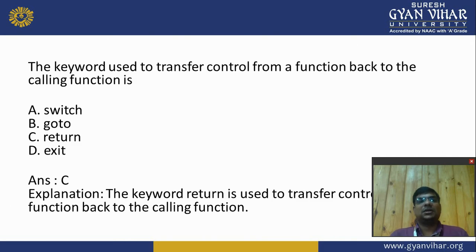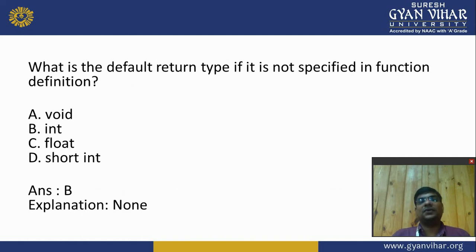MCQs. The keyword used to transfer control from a function back to the calling function is switch, goto, return, or exit. It is the return. Next is what is the default return type if it is not specified in function definition.